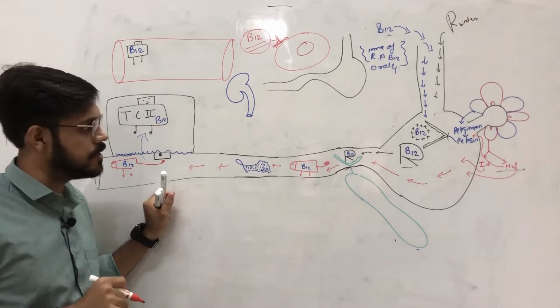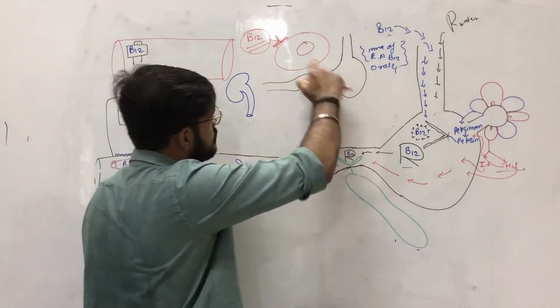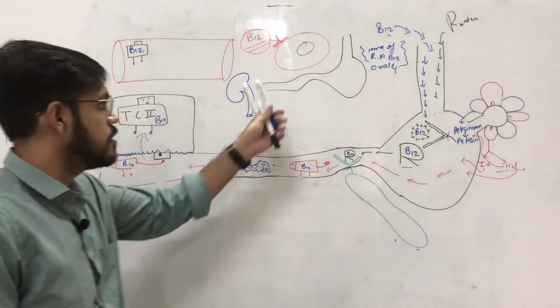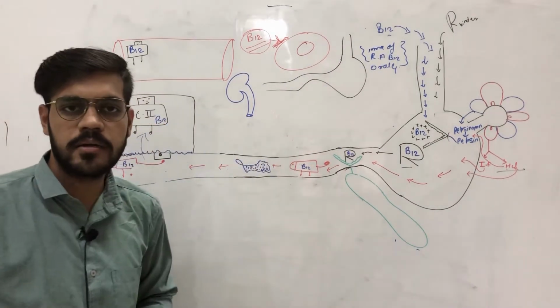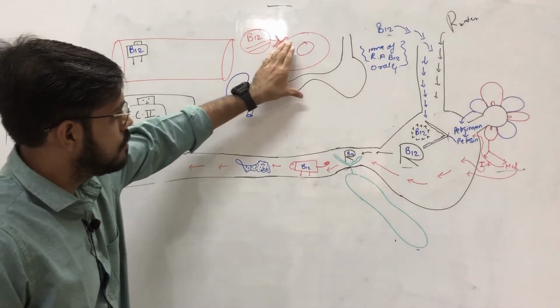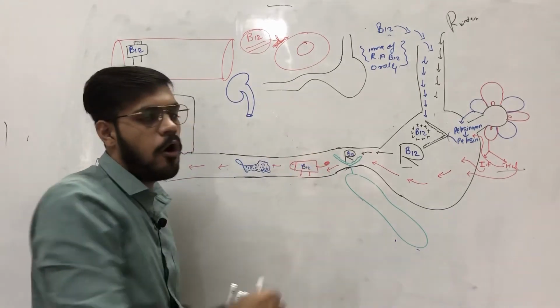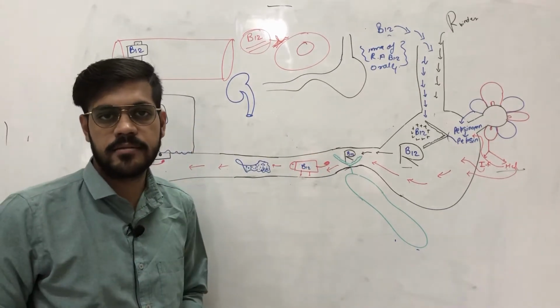Now what happens, I'll tell you. This B12 which is administered intramuscularly, which is normal and not radio labeled, will be absorbed fast and it will load all the B12 binding sites.